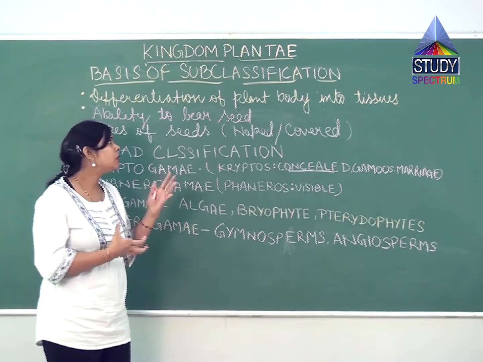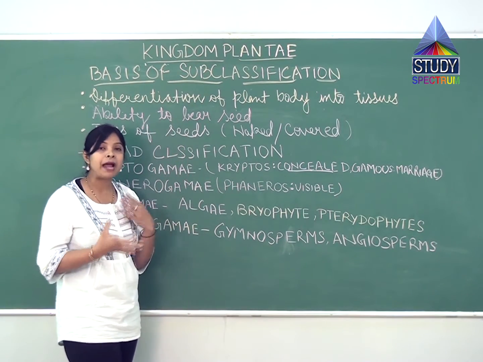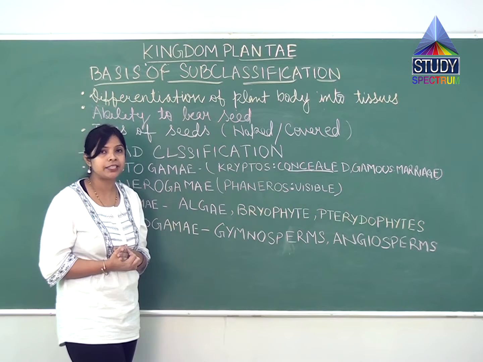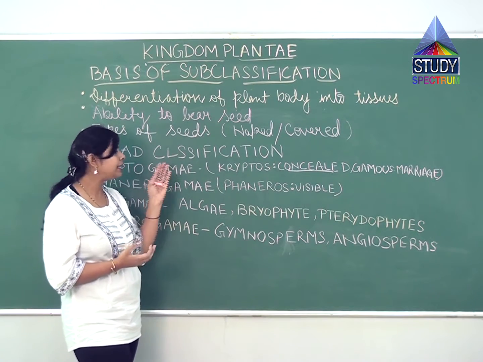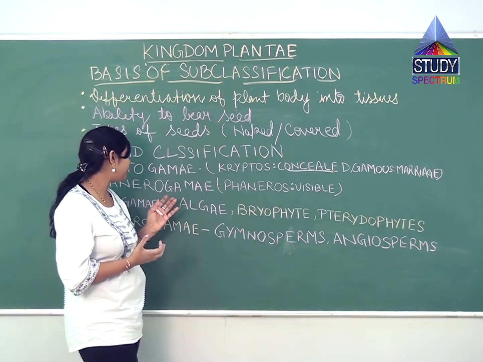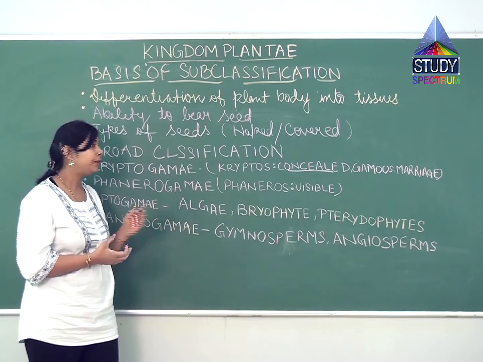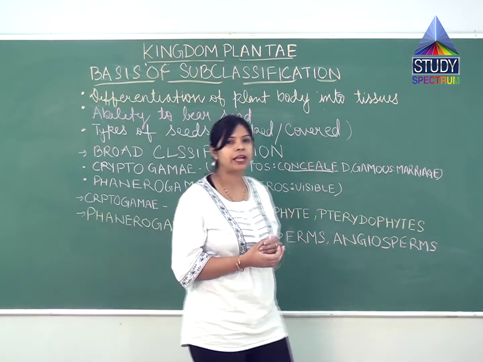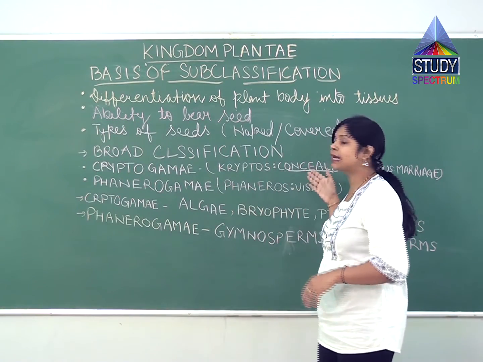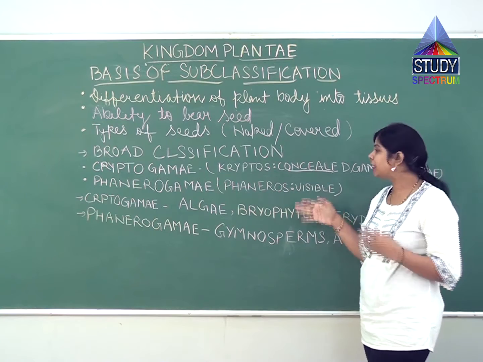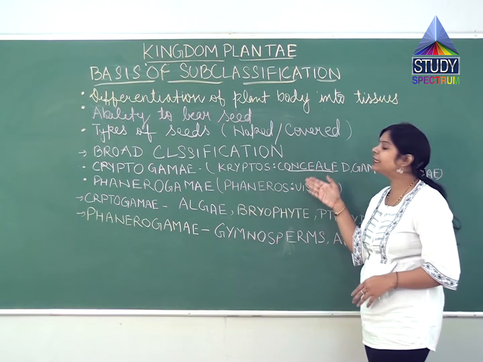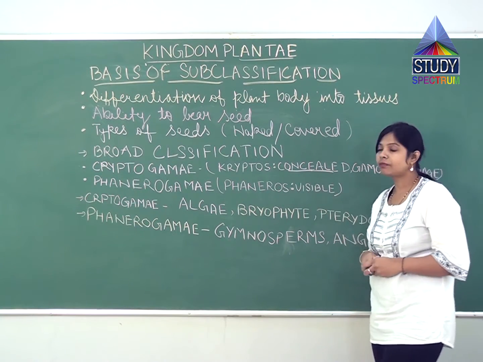Because of all these characteristics, plants are broadly classified into two groups. One is cryptogamy and another one is phanerogamy. Cryptos means concealed, meaning the reproductive organs will be present but hidden somewhere.